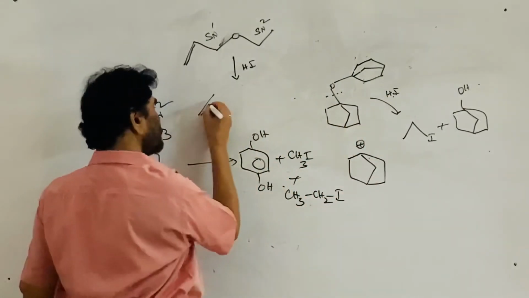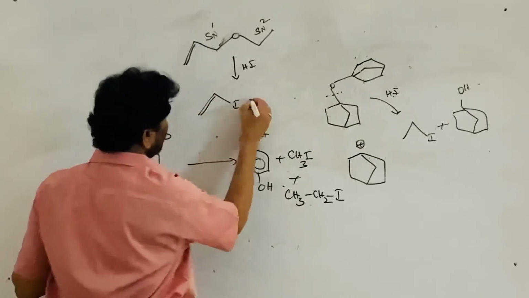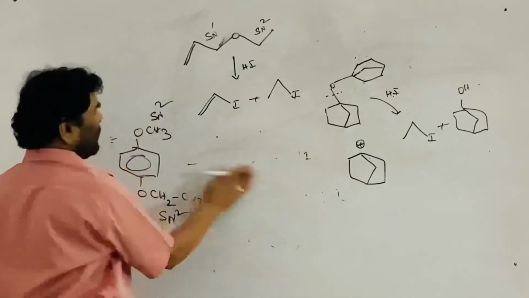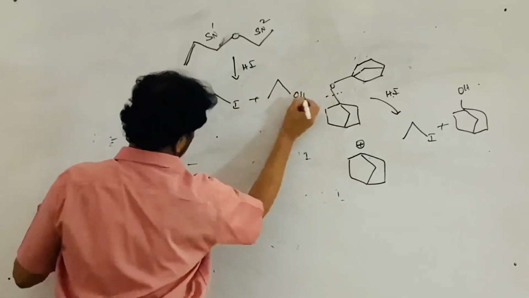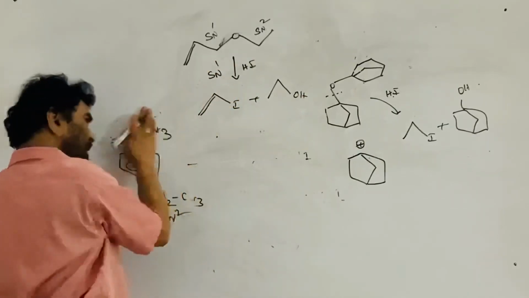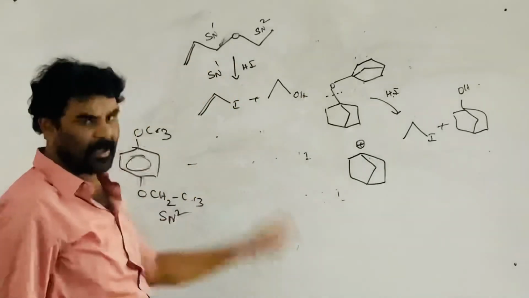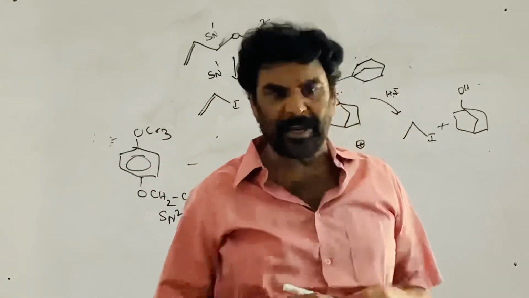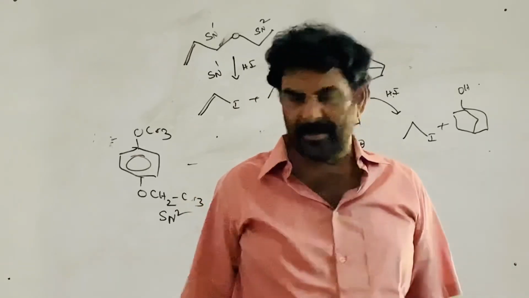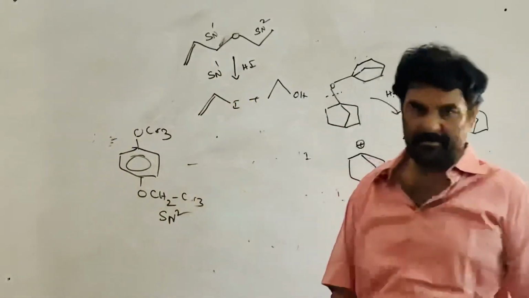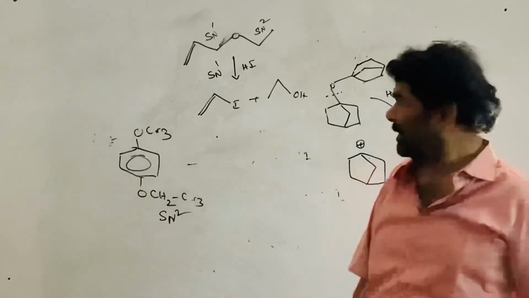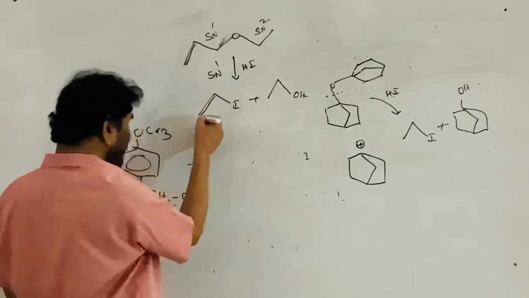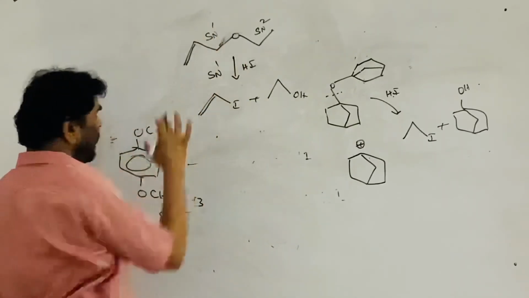In some books they write this product, and this is the iodide. Okay, see, this is not iodide, this is alcohol. So the main reaction is SN1, I agree. But there is a double bond here, which also reacts with HI, an addition reaction with HI.